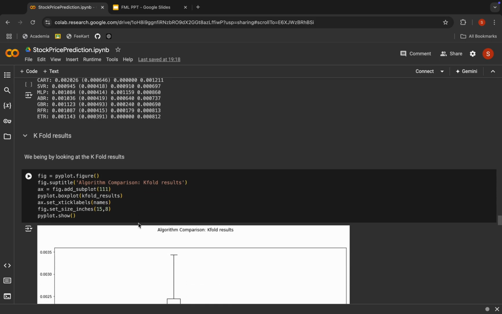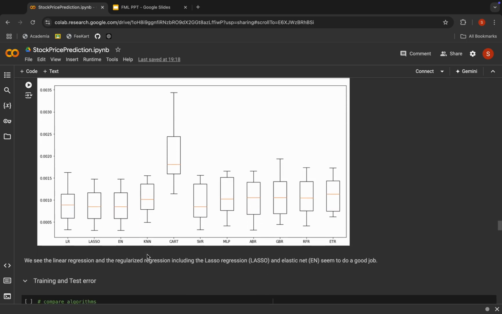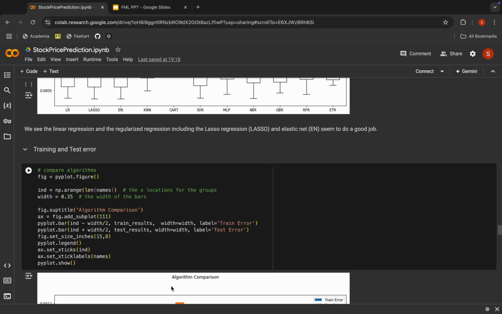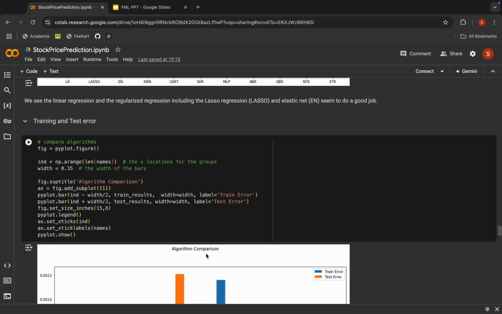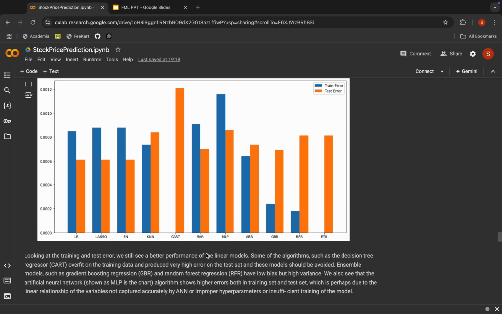Then let's plot the k-fold results, just the box plot to initially see. We can see linear regression and regularized regression, including lasso and elastic net, seem to be doing a good job. And then let's find out the training and test error and compare them. Here, as you can see, looking at training and test error, we still see a better performance of linear models. Some of the algorithms such as the decision tree regressor overfit on the training data and produce very high error on the test set, and these models should be avoided.